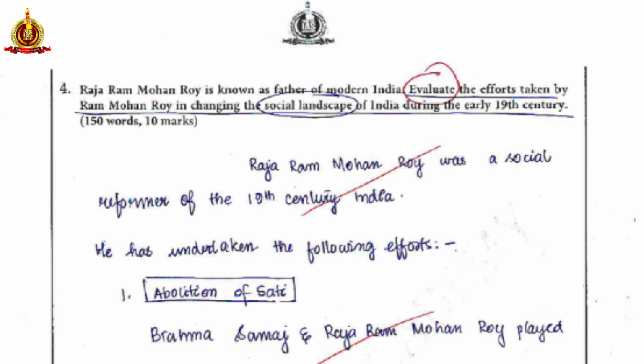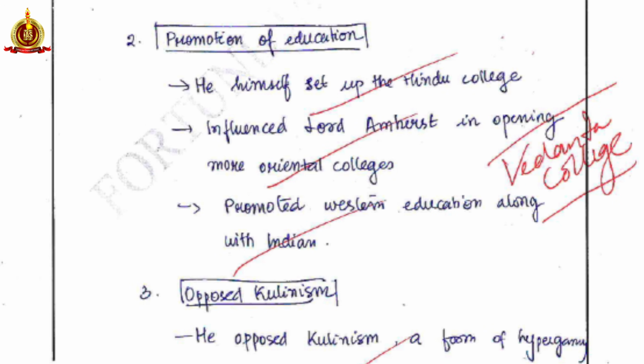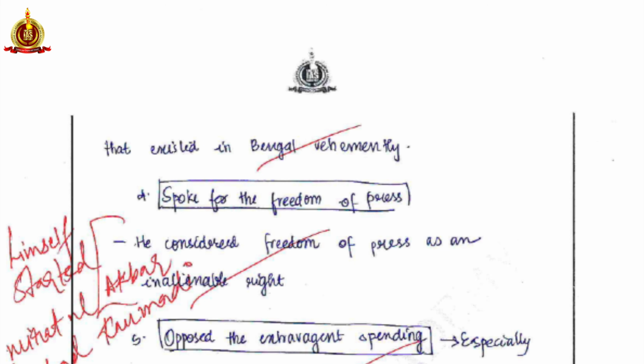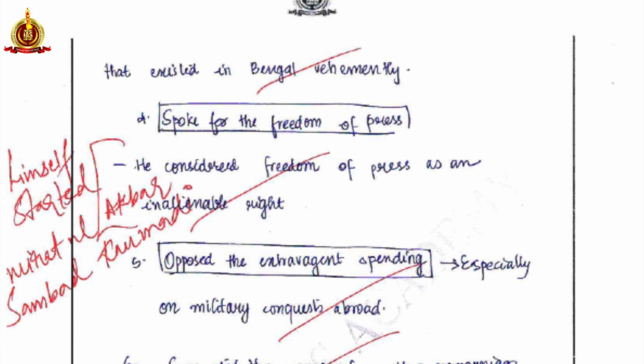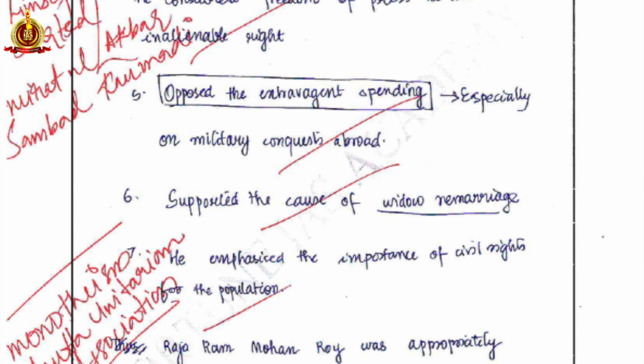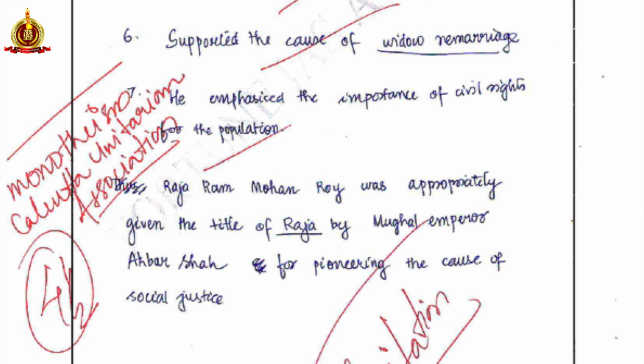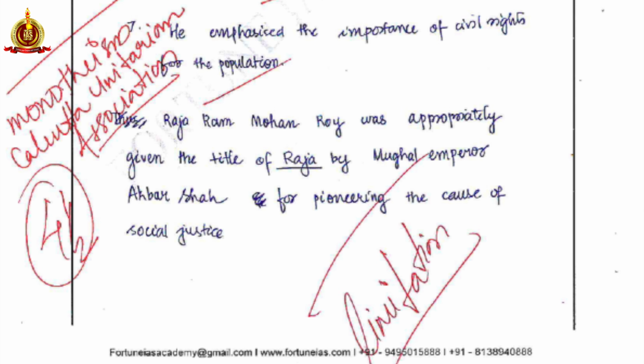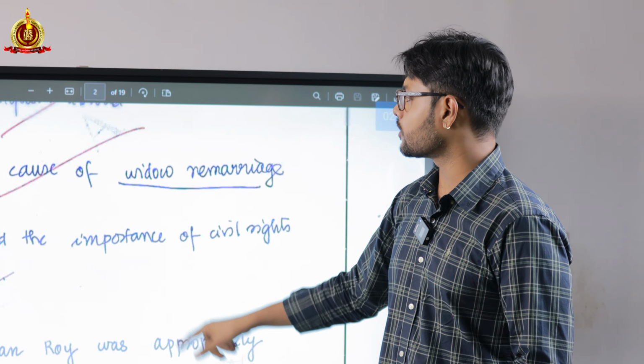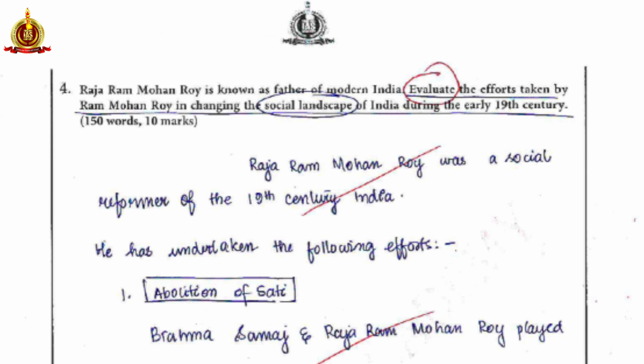Raja Ram Mohan Roy was a social reformer of 19th century. He has undertaken the following efforts: abolition of sati, promotion of education, some other points, and it just goes on and on. She has spoken about his contributions, and you can notice that at the end of the answer, in red I've written limitation. Now I'll take you to the question again. The question is, evaluate the efforts taken by Raja Ram Mohan Roy.